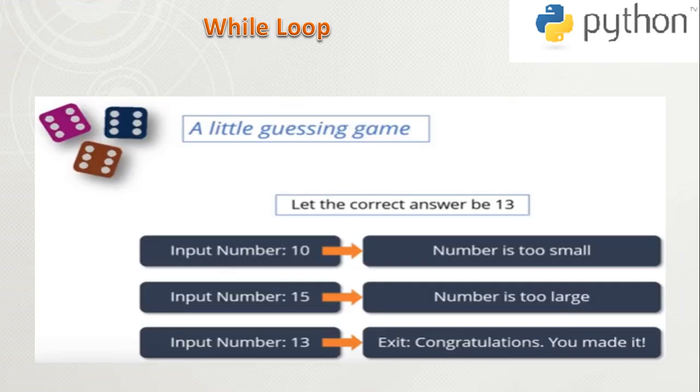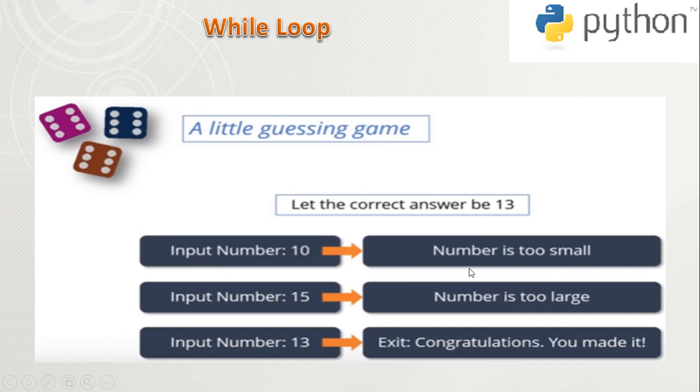Let me show this with an example: guessing the number. In games, we can guess a number which is generated randomly. So I am guessing this number. The correct number is 13. If it is other than 13, we print a message.